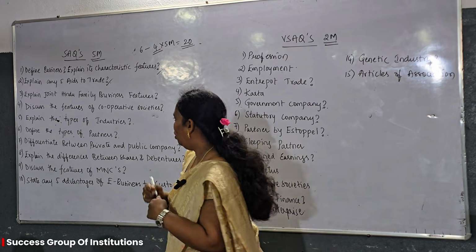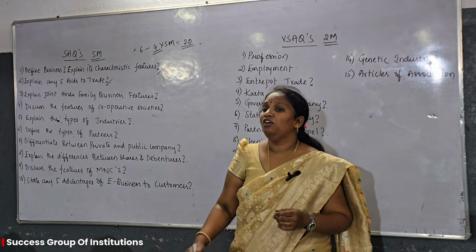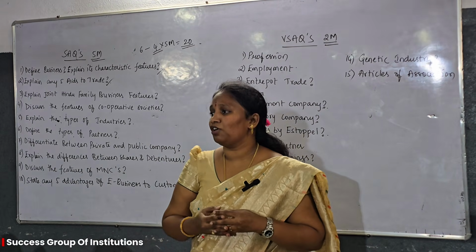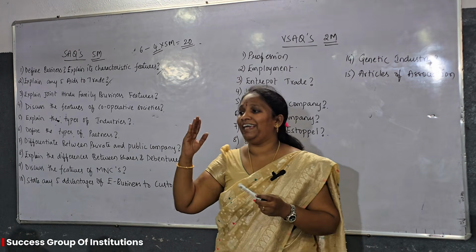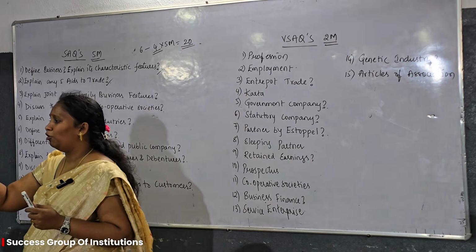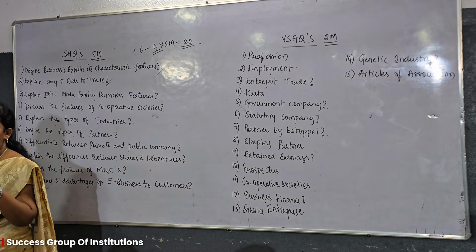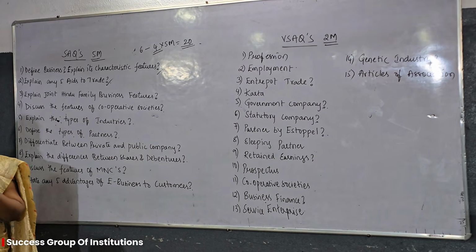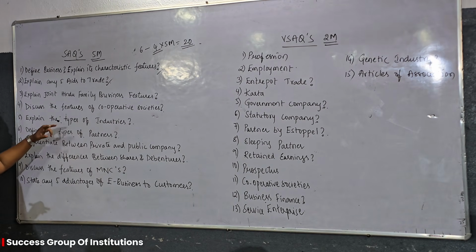Next one is discuss the features of cooperative societies. These cooperative societies are formed with the main objective of helping each other. One for all, all for one is the main motto of these cooperative societies. So write down the features of these cooperative societies.